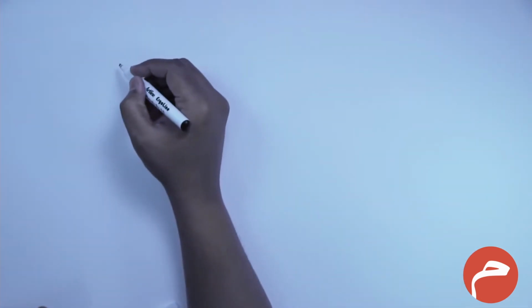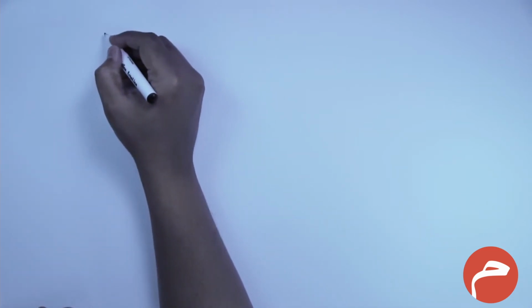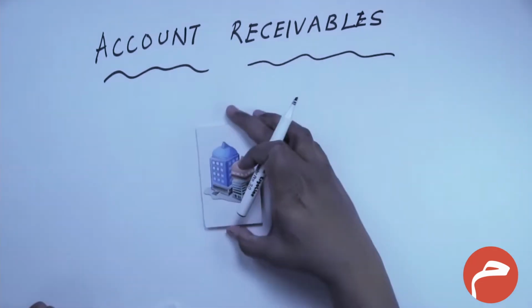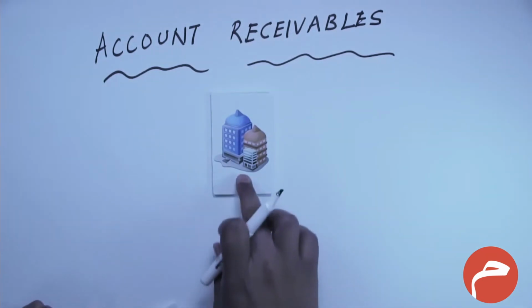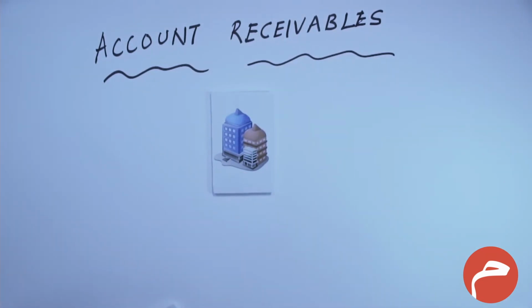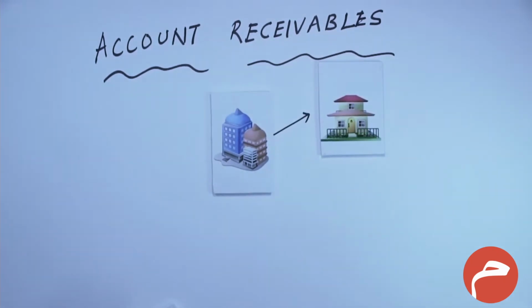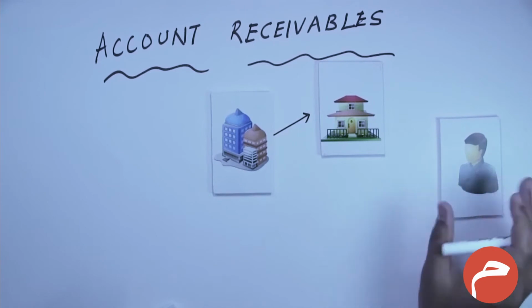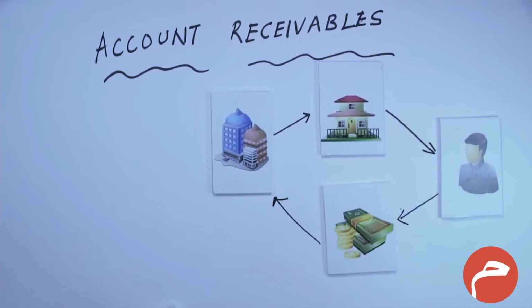Now let us discuss the fourth financial screening, which is with reference to account receivables. Again, to understand it better, let us take an example. If this is a company, and for example, it is a real estate company involved in selling houses, and this is the customer, and the customer is supposed to make this payment. For example, let us consider that this payment is done over a period of 10 years.